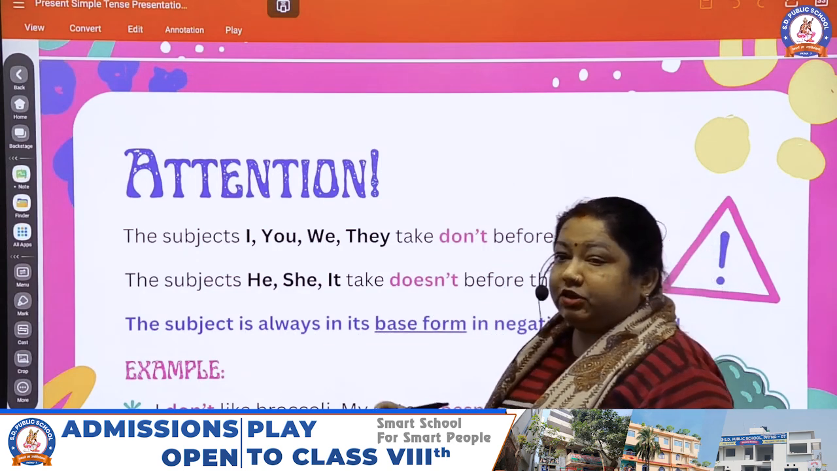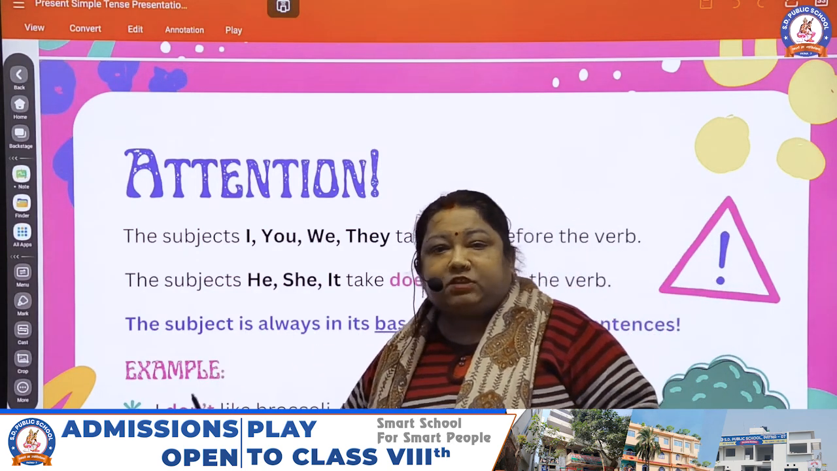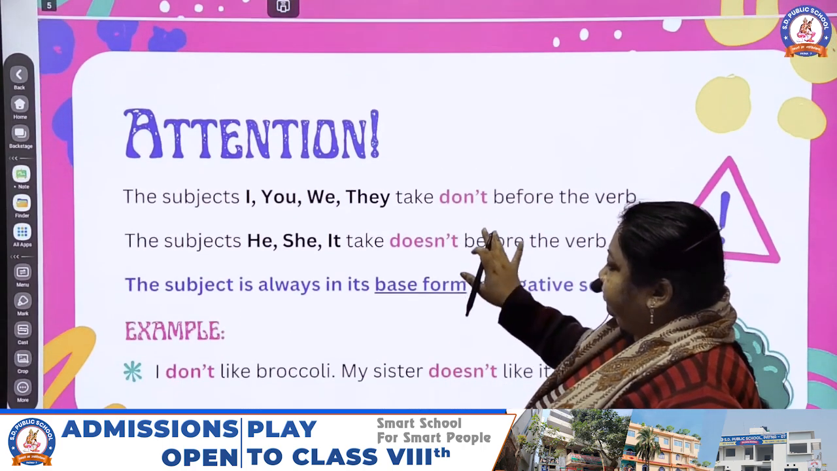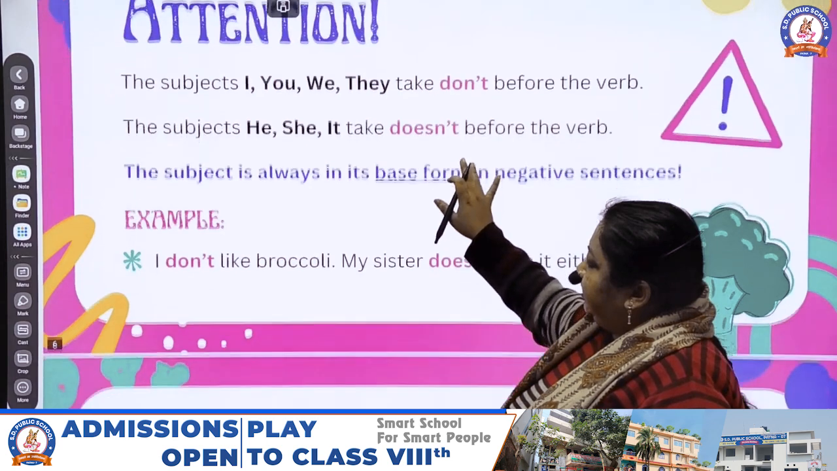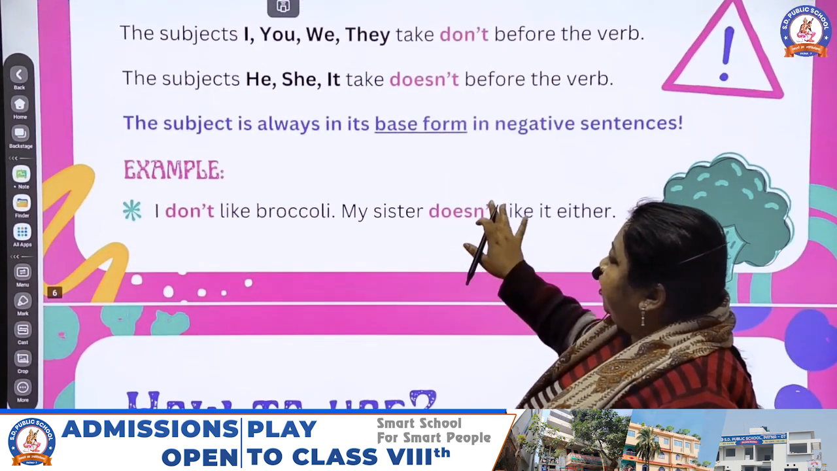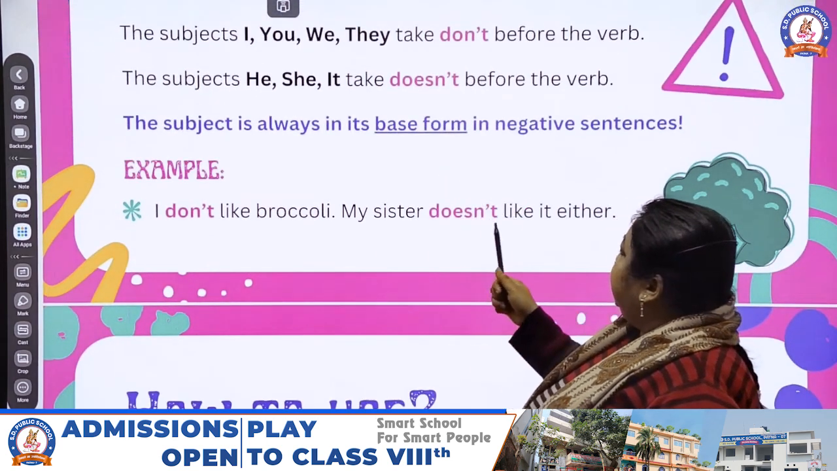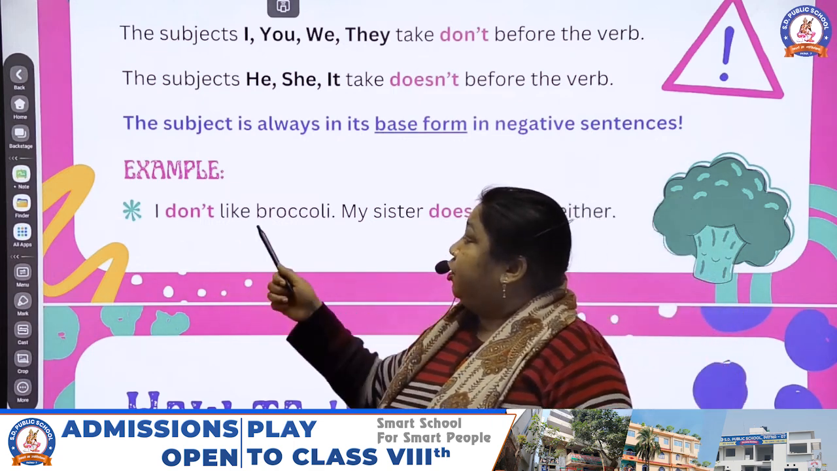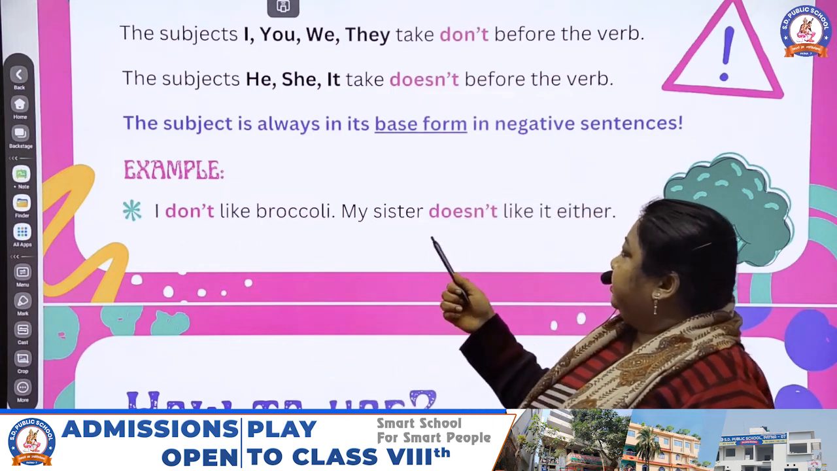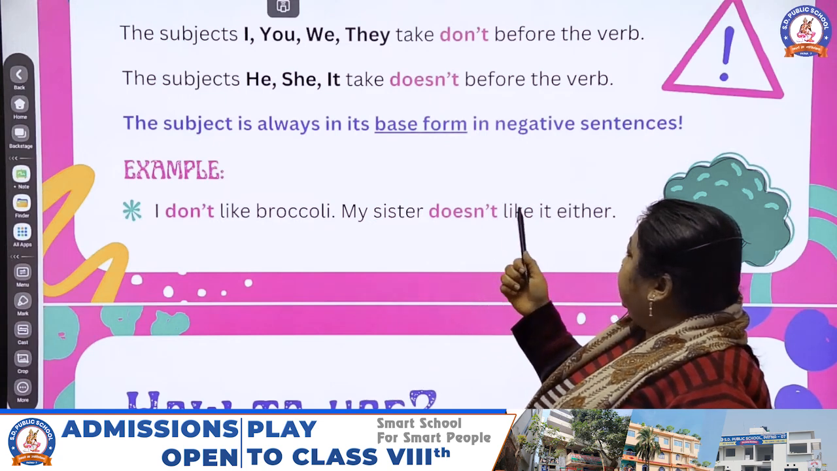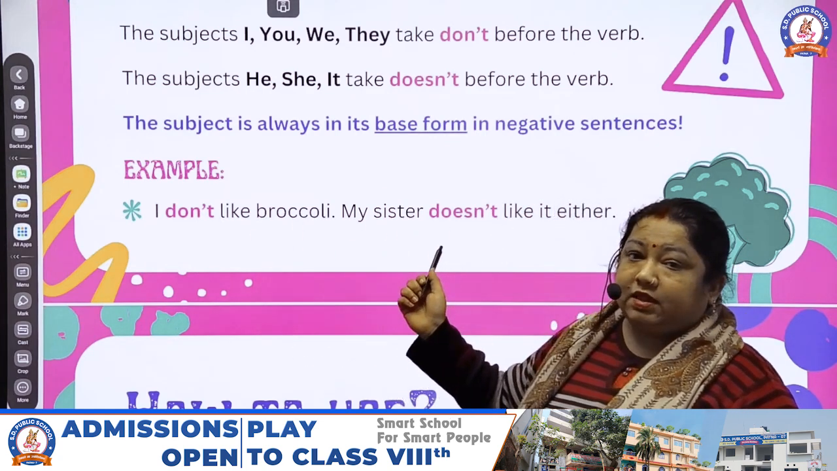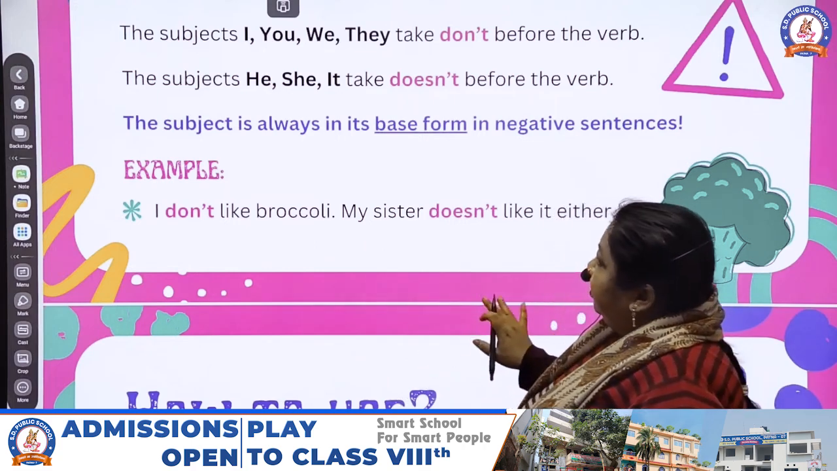And the verb will always be in which form? It will stay in its base form in the negative sentence. So here is the example. I don't like broccoli. My sister doesn't like it either. Means I don't like broccoli, but my sister also doesn't like it. She also doesn't like broccoli.